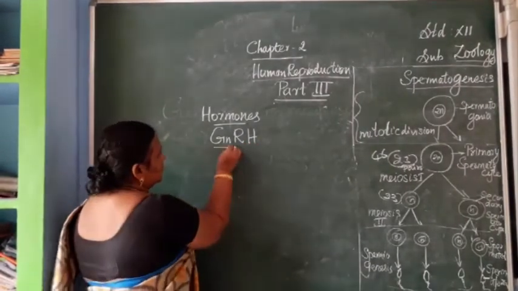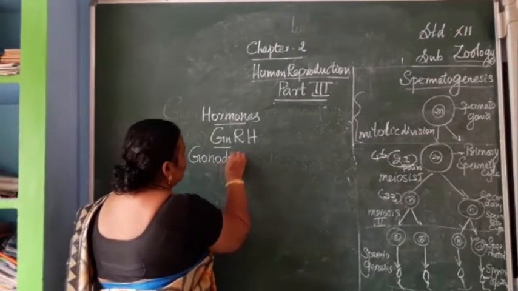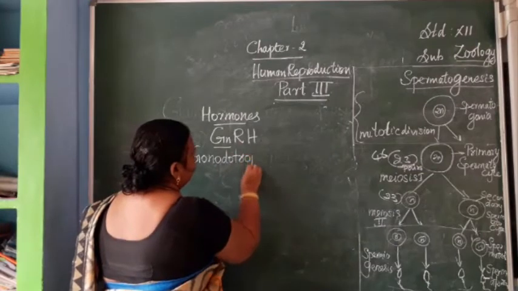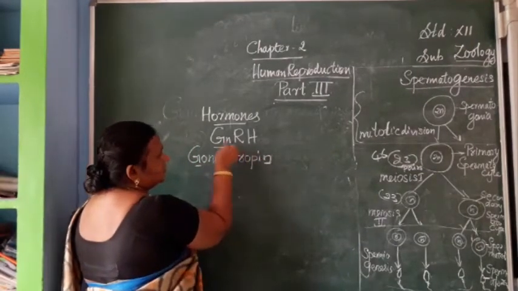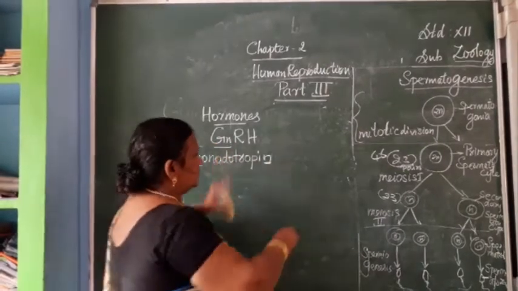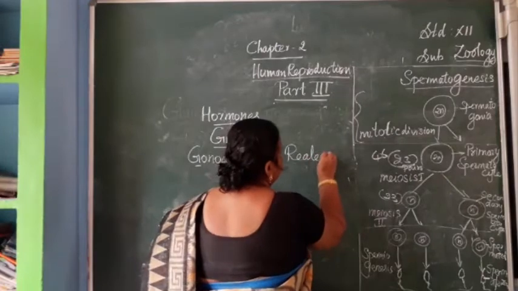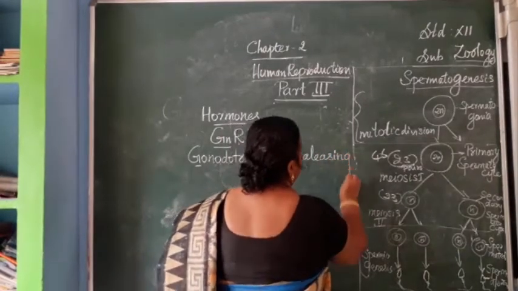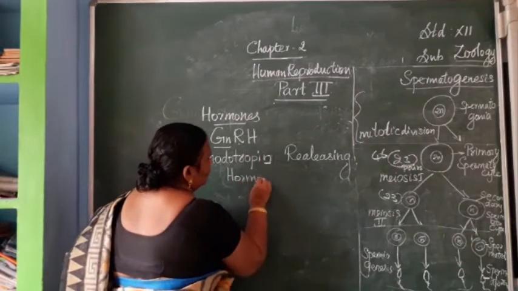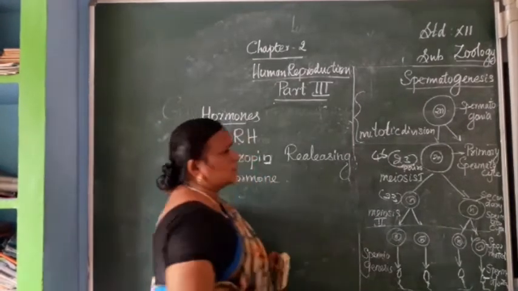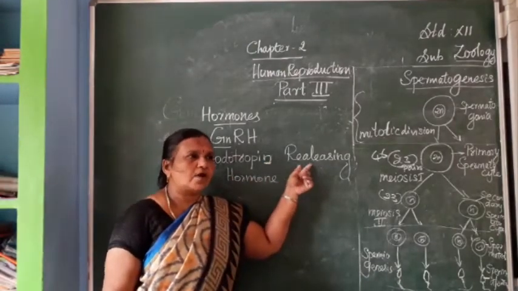Gn is for gonadotropin, R is for releasing, and H is for hormone. The first hormone is gonadotropin releasing hormone.